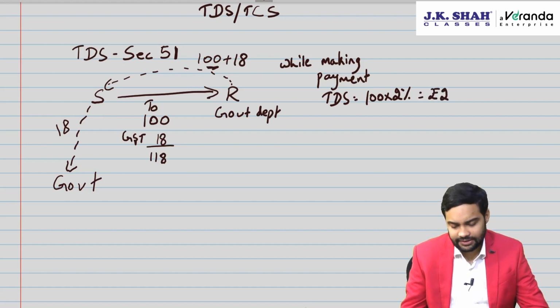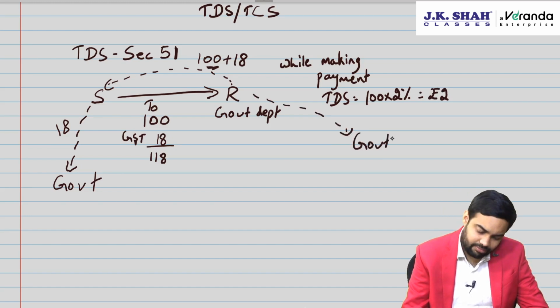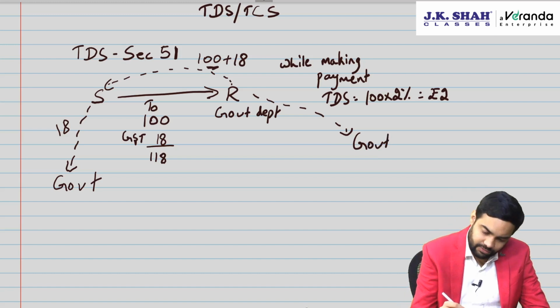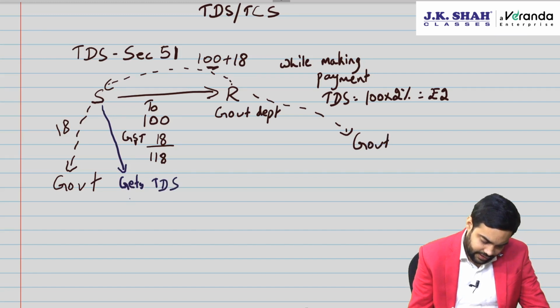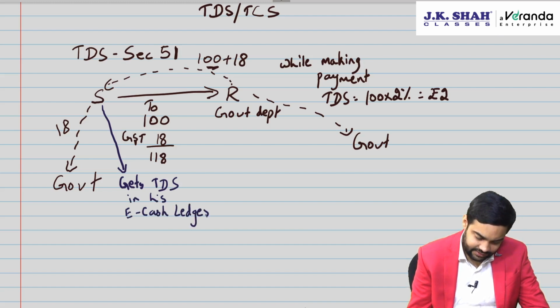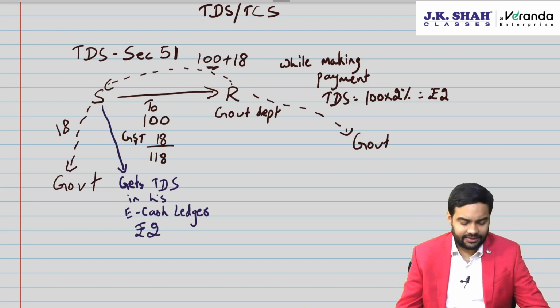Now the question is, then the recipient will pay this TDS to government. Does it become a cost to the supplier? The answer is no. Supplier gets it in his e-cash ledger, not e-credit ledger. He gets it in his e-cash ledger and he can use it to pay any liability. Can he also seek a refund of this, sir? Yes, why not? The law permits that he can also seek a refund of this 2 rupees.